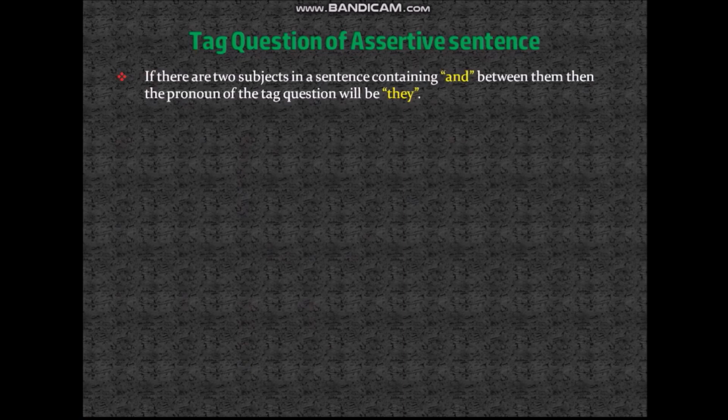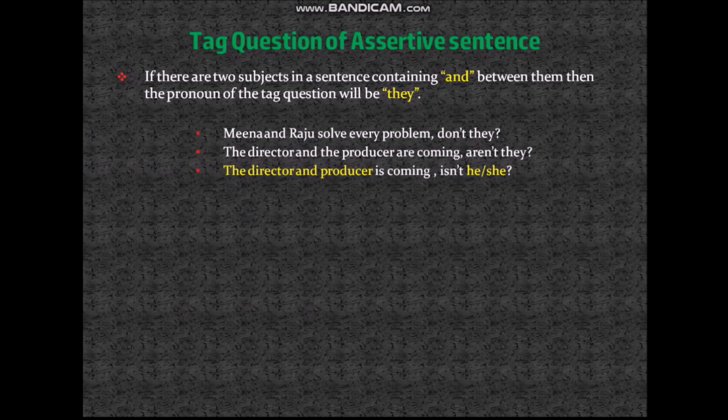Now, if there are two subjects in a sentence containing "and" between them, then the pronoun of the tag question will be "they." For instance, Meena and Raju solve every problem, don't they? Here you can see the subject is Meena and Raju. So the subject is plural and the verb is also in plural form, that is "solve." Now we will write "don't they." Alright? The director and the producer are coming, aren't they? Here the director is one person and the producer is another person. That's why we are saying "aren't they?"